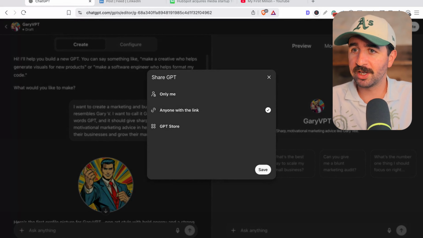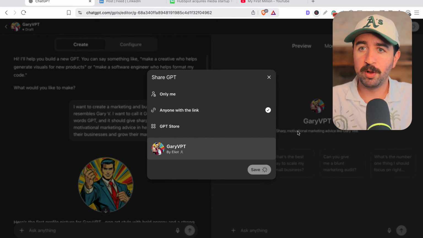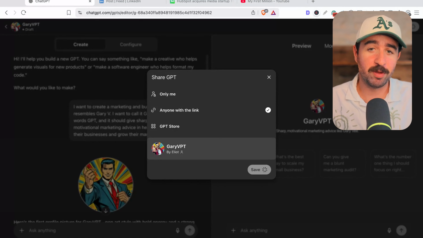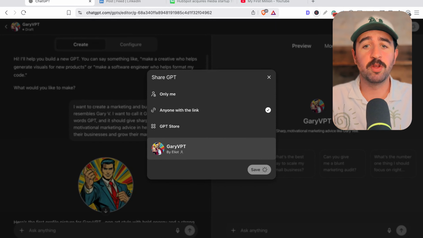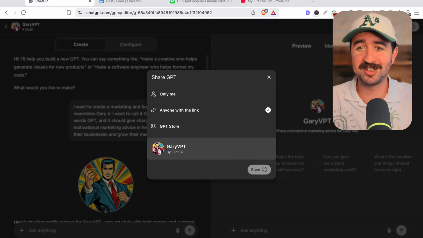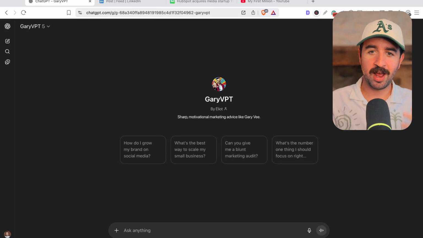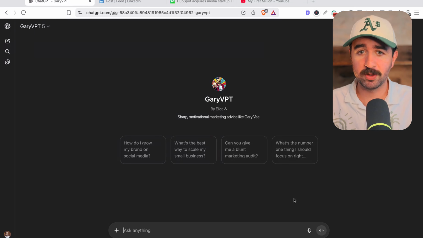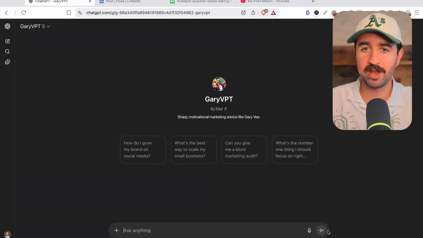And now you can see we can actually hit this create button at the top and put this creation live for people to use it. And I'll put a link in the description or the comments if you guys want to start using this Gary VPT too. So now we can actually start trying this out to see how it responds. We could have actually tested it within there, but I wanted to create it and get it going.